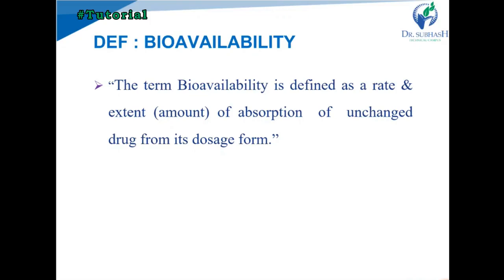Third one is the route of administration. If we change the route for drug administration, it also affects the bioavailability. For example, if we give the drug by IV administration, it directly reaches the systemic circulation and shows 100% bioavailability. As compared to that, if we go for oral administration, the bioavailability changes. What is the reason? In oral administration, the drug undergoes the first pass effect, or we can call it first pass metabolism, so that also alters the bioavailability of the drug.